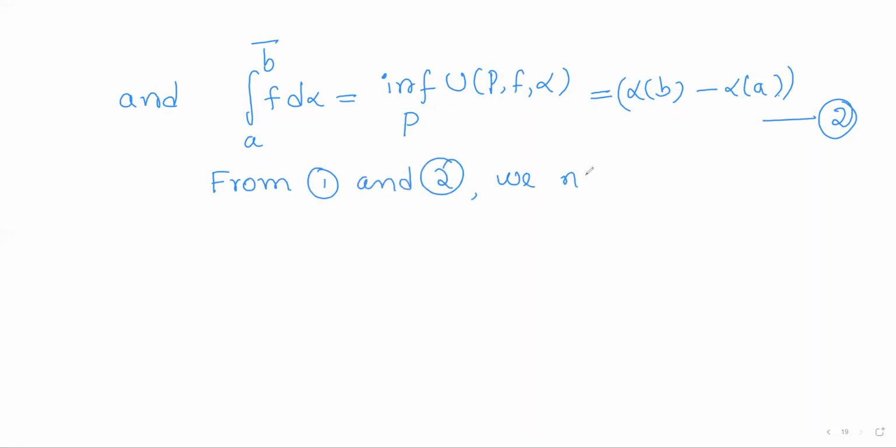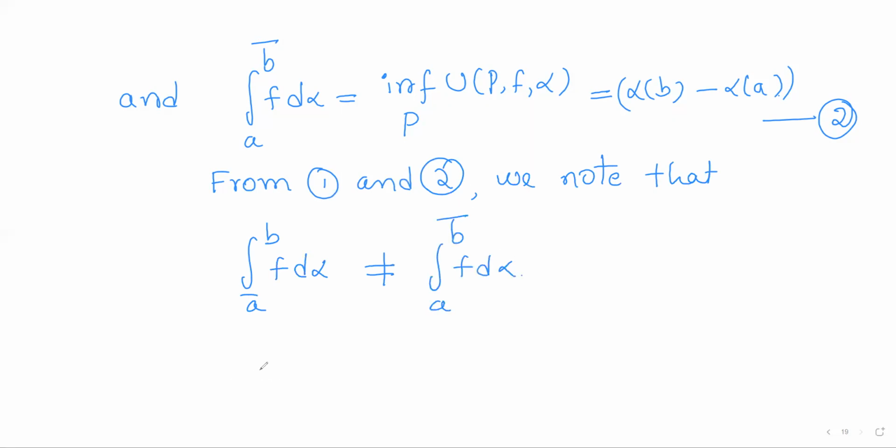So from 1 and 2, we note that the lower Riemann-Stieltjes integral is not equal to the upper Riemann-Stieltjes integral. So hence, by the definition, we can say f cannot be Riemann-Stieltjes integrable on the closed interval [a, b]. As the lower integral is different from the upper integral, f cannot be Riemann-Stieltjes integrable.